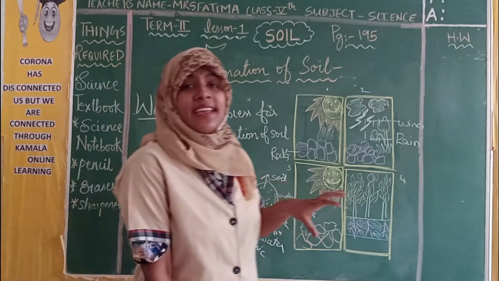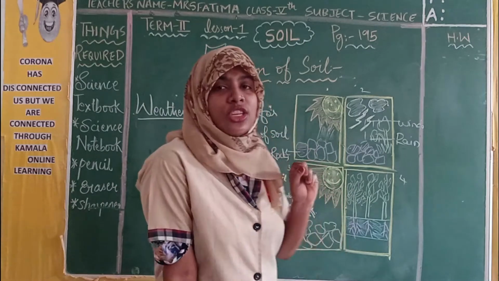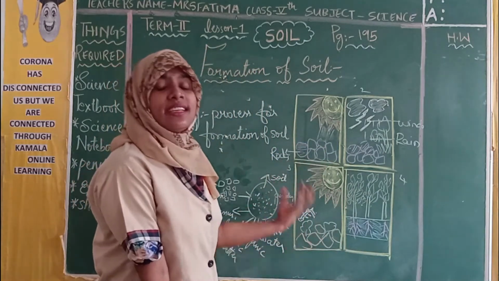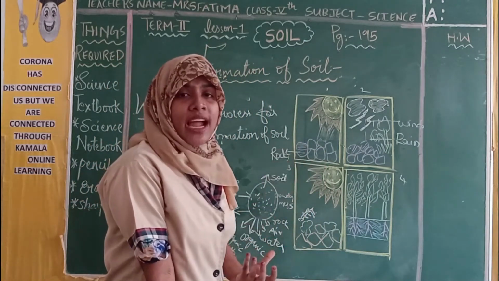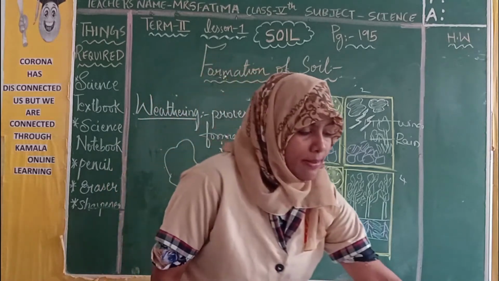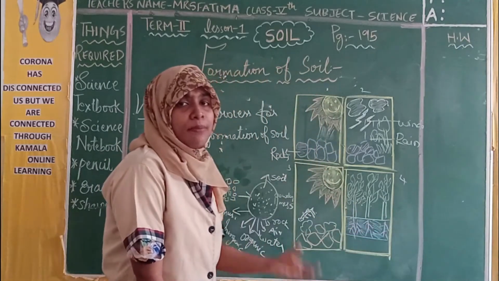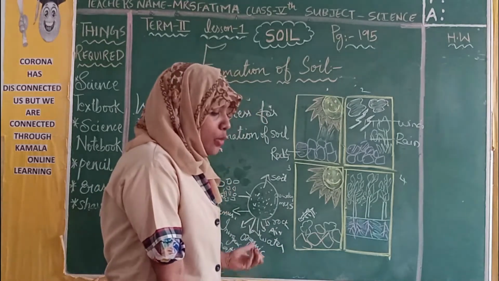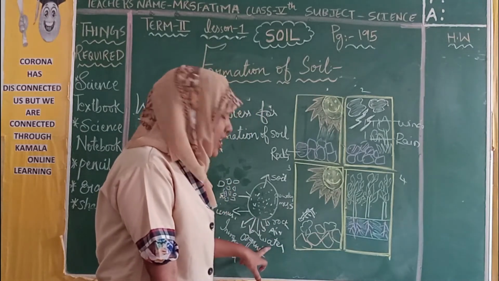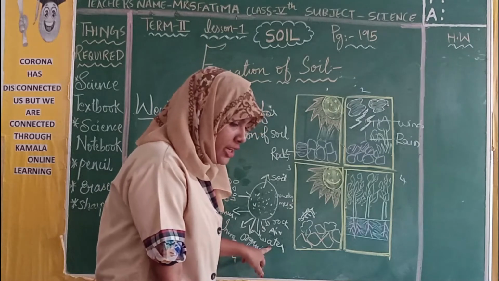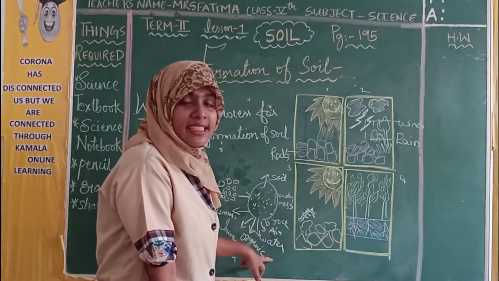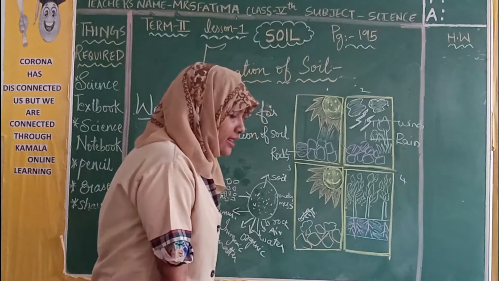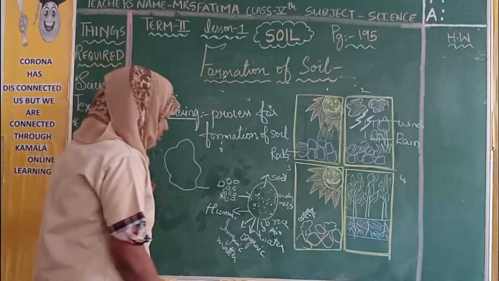What is organic matter, children? Iron, potassium, calcium, magnesium. Water contains hydrogen. Air contains carbon dioxide.